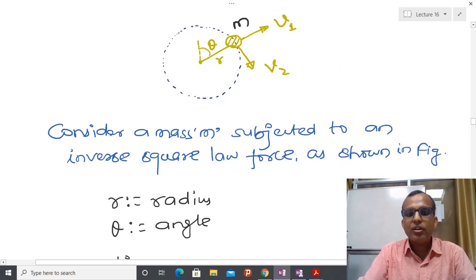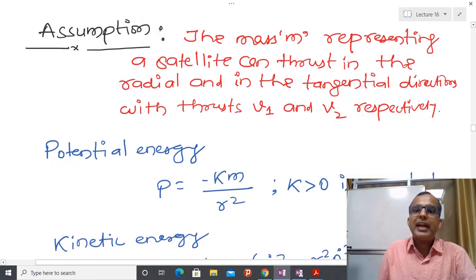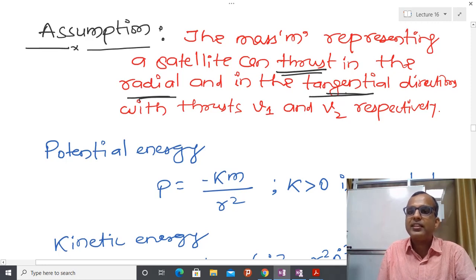After that, because I am just talking about the problem in a 2 dimensional plane, I am going to consider only two kinds of thrust. One is radial thrust and another is tangential thrust. If you consider the 3 dimensional problem, then three thrusts come into the picture, and I am assuming that the thrusts are v1 and v2.